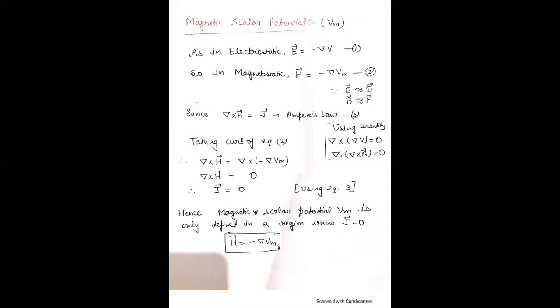As in the electrostatic field, we represent electric field by their potential V. Here E is equal to minus del V. There is a relation between electric field and electrostatic potential V. Here this is the del of V. The representation of electric field by their potential is easy because V is a scalar quantity whereas E is a vector quantity. The representation of a scalar is easy as compared to a vector quantity. There is a relation between E and V.